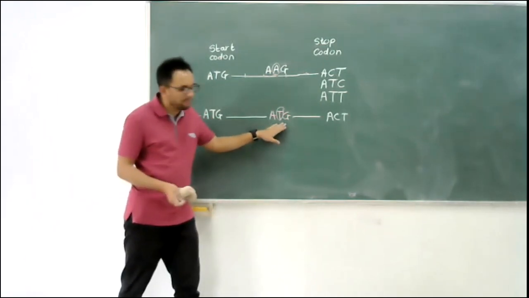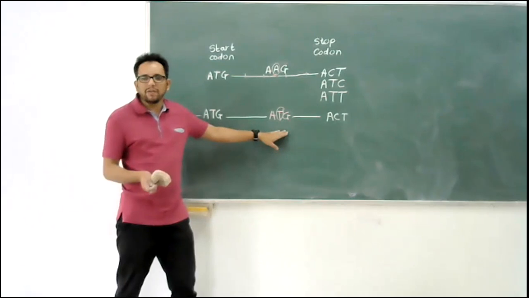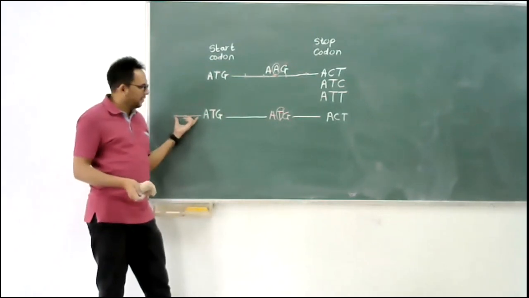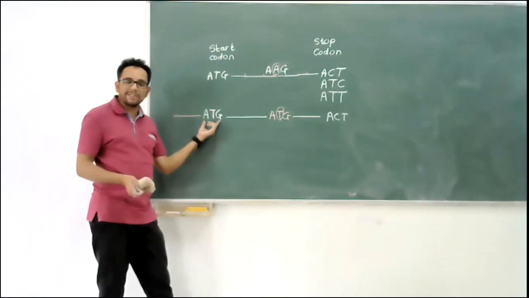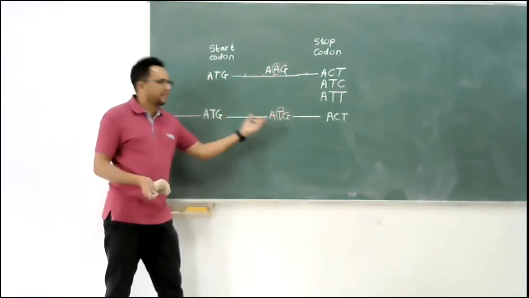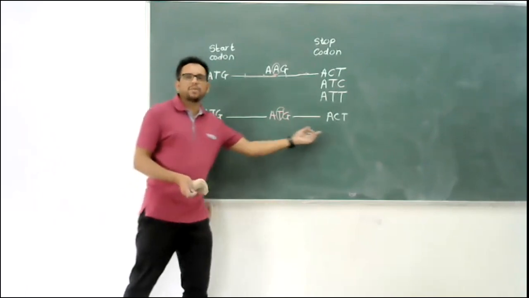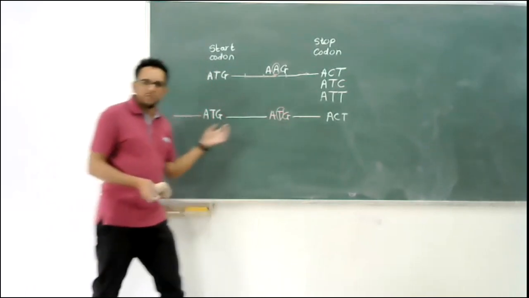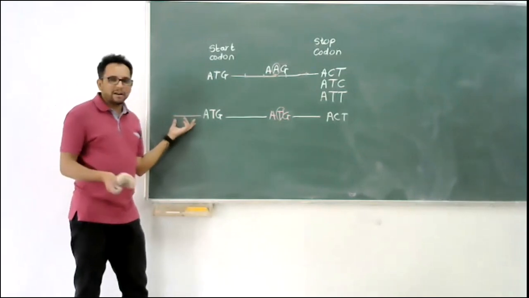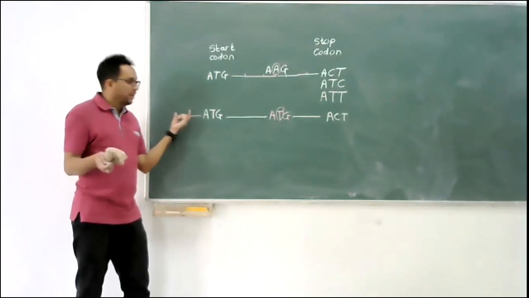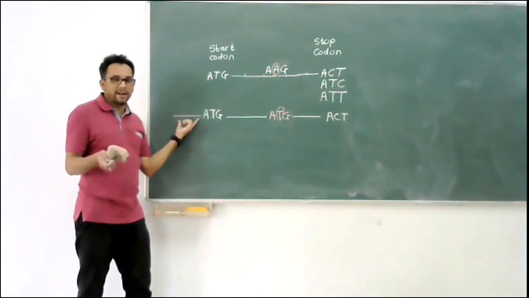Even if there is an ATG in the middle, that will not happen, because this sequence is recognized by the ribosome. They recognize, okay, this is the first ATG and not the second one. So they will start protein synthesis from there. The genetics within the body is brilliantly designed for that, to recognize this sequence, which has to be there.